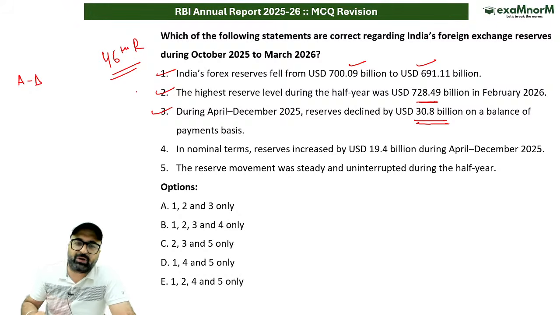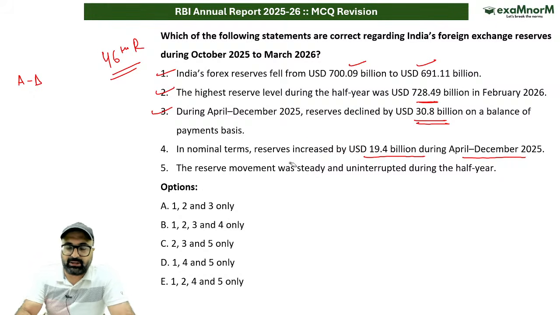Then if I talk about nominal terms, the reserves have increased by $19.4 billion in April to December 2024. This is correct; in nominal terms, it is correct.